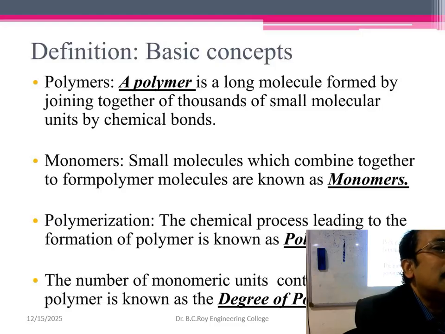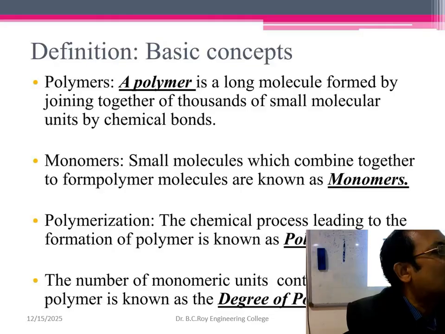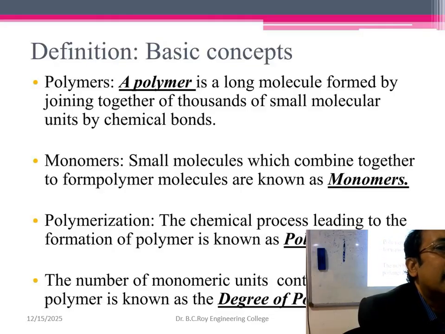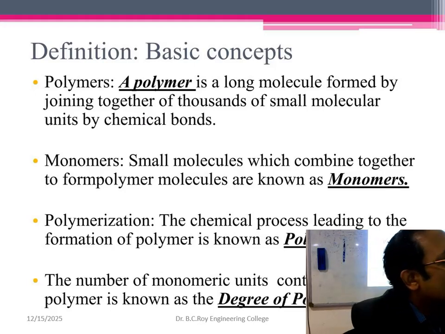How do you make polymers? Any general idea how we make our synthetic polymers? What is the raw material? What is the source? Petroleum products. You get it from petroleum. Naphtha, for example. Have you heard of naphtha? There is a Haldia petrochemical also. There is a naphtha cracker unit.